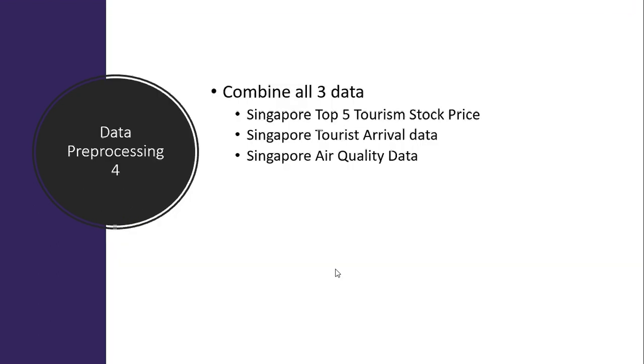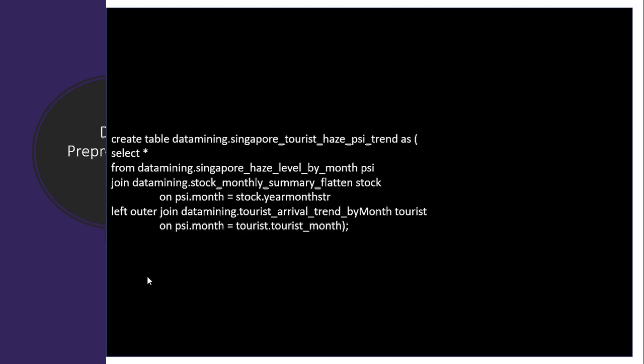Once we have the 3 data preprocessing done, next what we need to do is combine these 3 data into one single data source. We do that by simply running a join between the haze data, stock data, and the tourist arrival data. Bear in mind that I'm using the left outer join with the tourist arrival data because the tourist arrival data is not up to date. We only have up to July, but I want to have in my data set the latest haze data and the stock data.